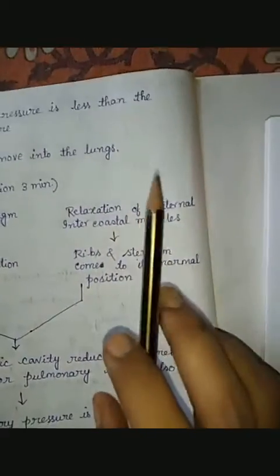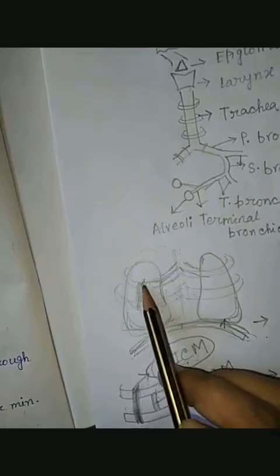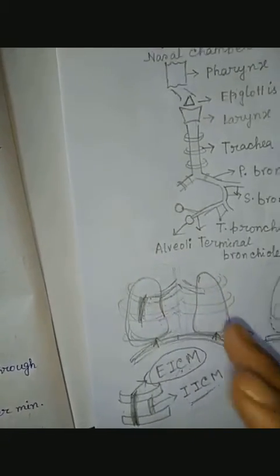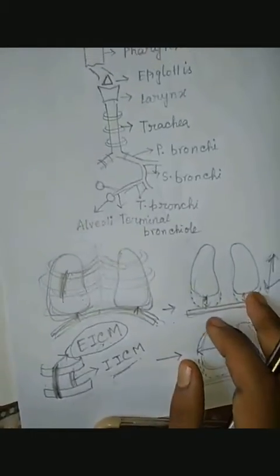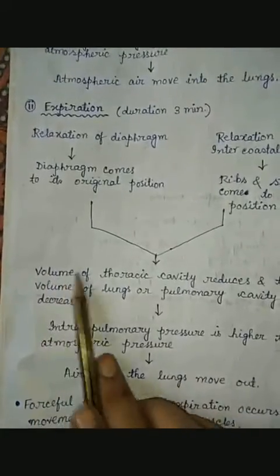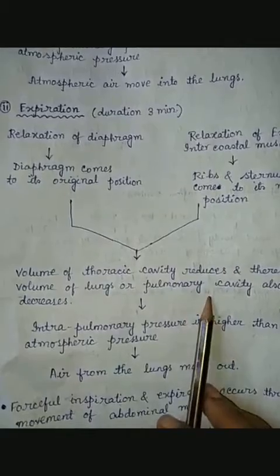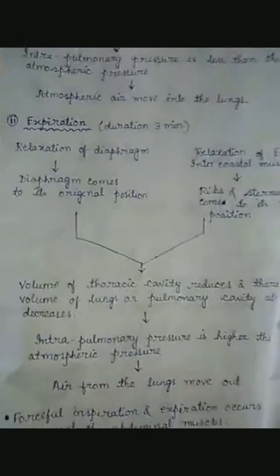Similarly, the external intercostal muscles also relax. What will happen? The ribs and sternum come to their normal position. This means they also give pressure to both of the lungs, and both lungs again come to their original size. The ultimate result is that the volume of the thoracic cavity reduces, and thereby the volume of the lungs or the pulmonary cavity also decreases. Again we apply this formula.